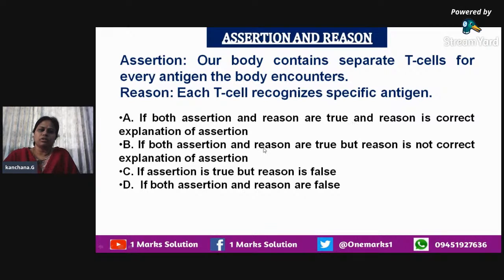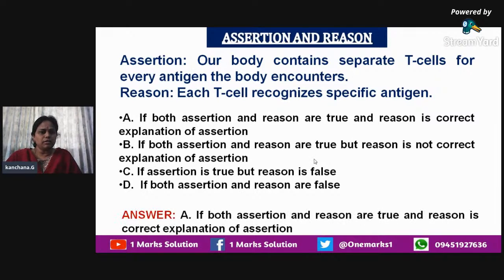For knowing this, you have to revise the concept of every topic of the chapter very well. Only then will you know whether the assertion is true, the reason is true, and whether the reason correctly explains the assertion. Answer B if both the assertion and reason are true, but the reason is not the correct explanation of the assertion. C is where the assertion is true, but the reason is false. And D if both assertion and reason are false. This year, children, you are going to be asked assertion and reason questions in your board exam, so be careful in answering them.